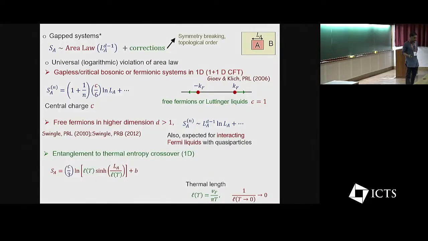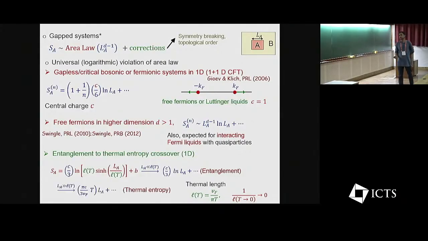There is another interesting aspect of this logarithmic violation. It turns out that the same low energy degrees of freedom, that is the quasi-particles in this system, control the low energy entropy and also the entanglement. As a result, entanglement and entropy are connected through a very smooth crossover, which can be defined through a thermal length, which goes to infinity at zero temperature. When the subsystem size is smaller than this thermal length, you recover entanglement. Whereas in the higher temperature limit, where LA is larger than this thermal length, you recover thermal entropy. So entropy and entanglement are smoothly connected.